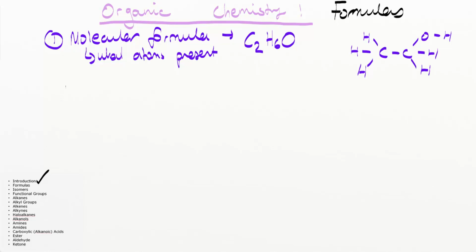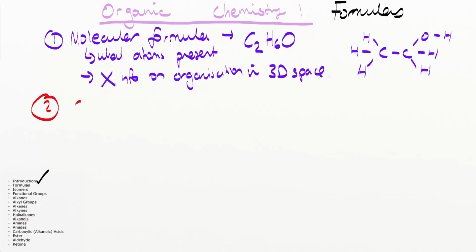However, the issue with the molecular formula is that it does not tell us what the functional groups are. So it doesn't tell us anything about how the atoms are organized in 3D space. So no info on organization in 3D space. Okay, so that's the first one, molecular formula. The second one that's important for you to understand is known as the structural formula.